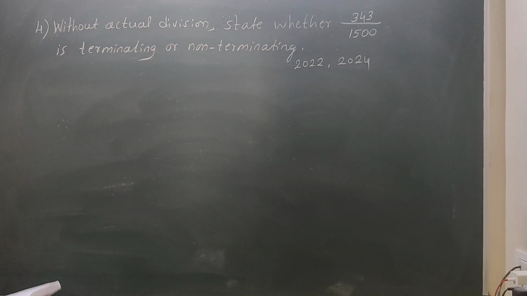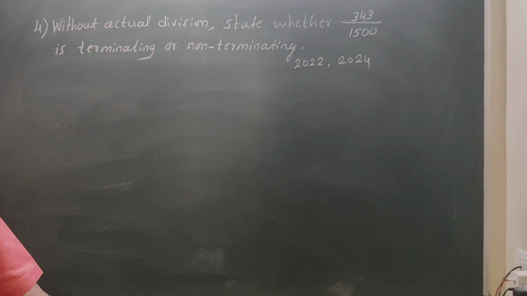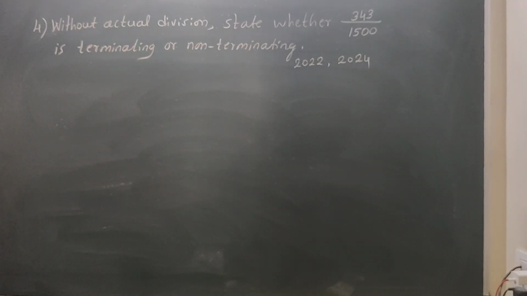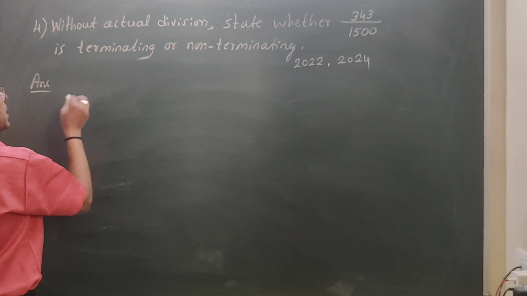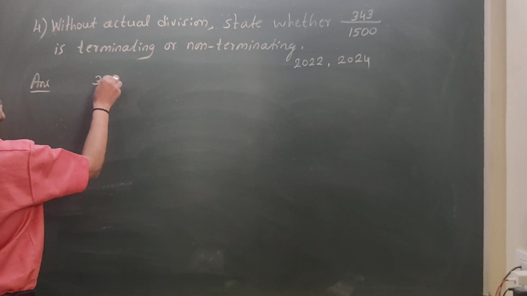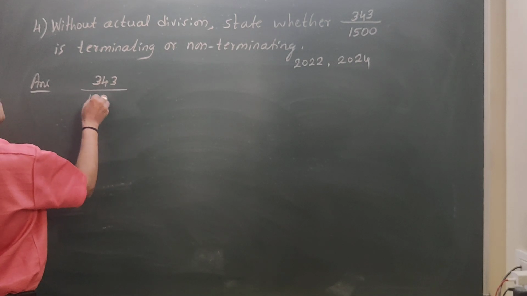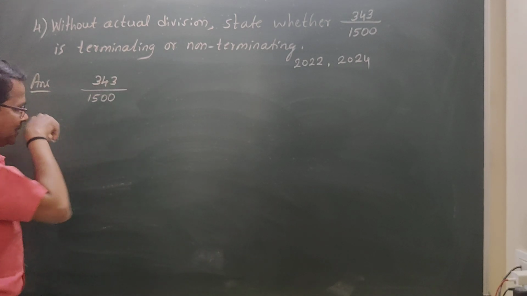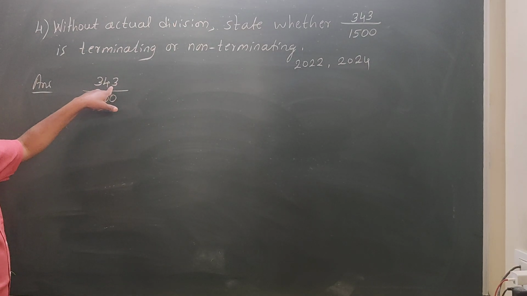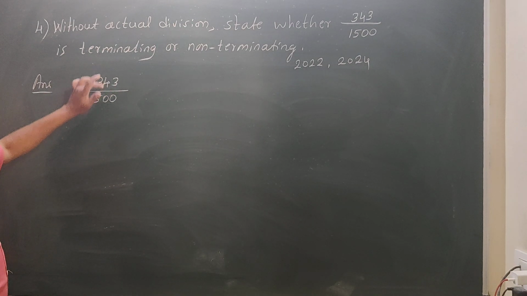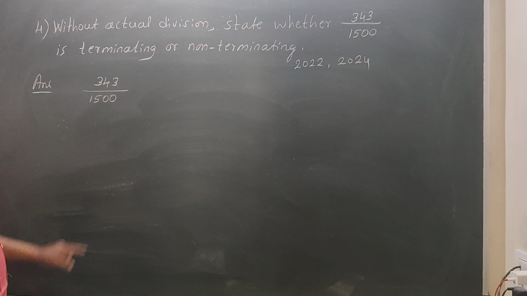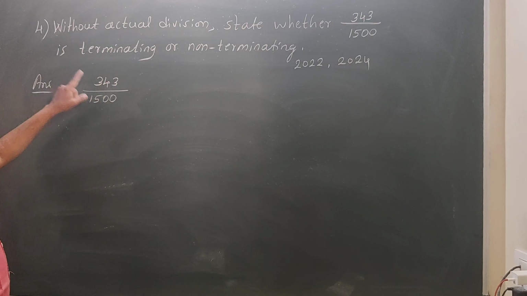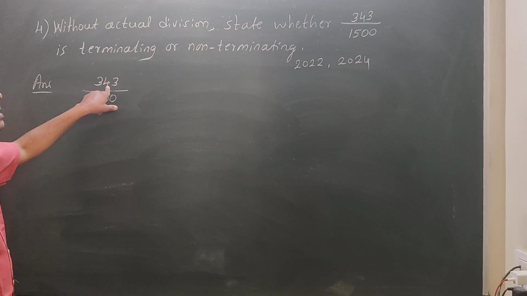Okay, students. Here, the given number is 343 divided by 1500. First we should check: is there anything common? Is it divisible by 3? No. Is it divisible by 2? No. It is divisible by 7.